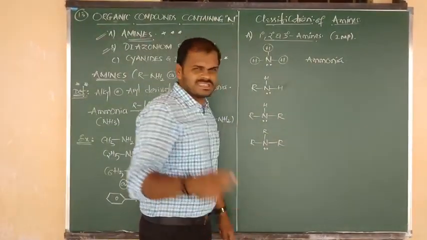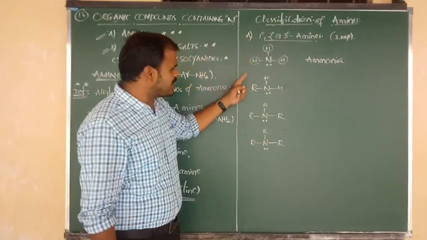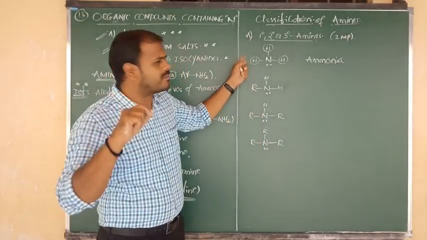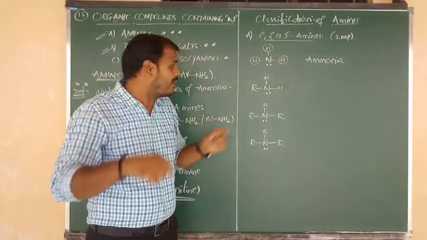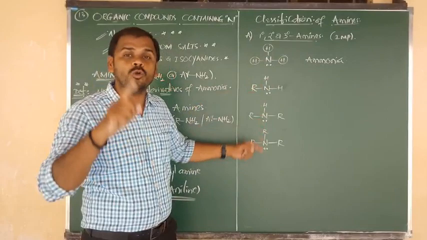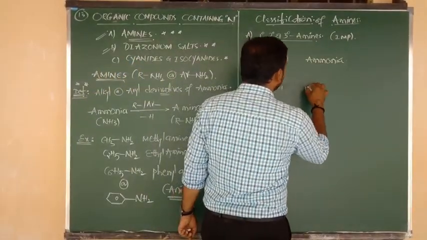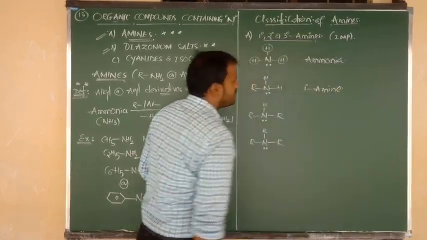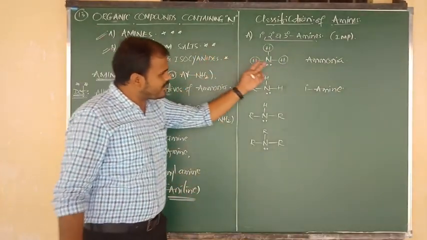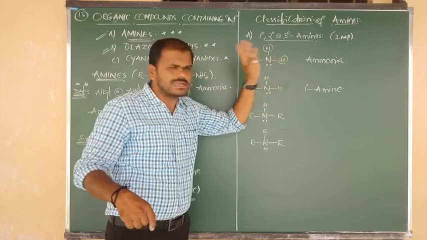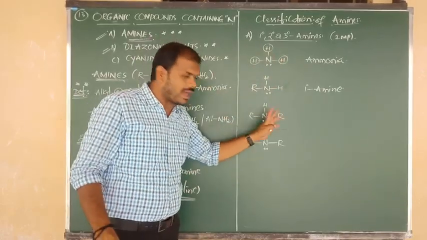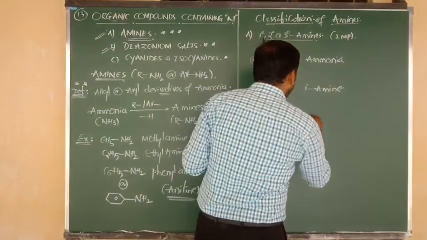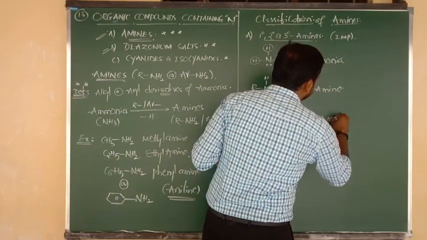Good. Now listen carefully, all of you. When 1 hydrogen is replaced by R, we get a primary amine. If 1 hydrogen atom in ammonia is replaced by any alkyl or aryl group, the product is the primary amine. If 2 hydrogen atoms in ammonia are replaced by any 2 alkyl or aryl groups, then it is nothing but the secondary amine.